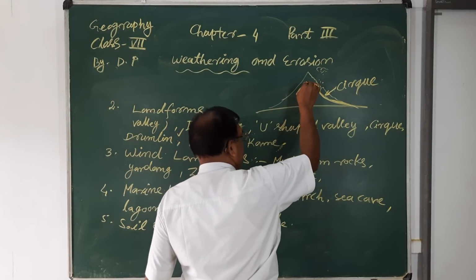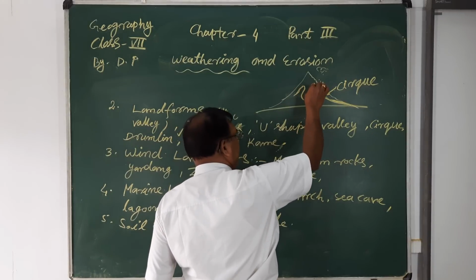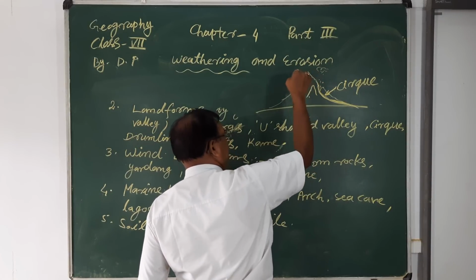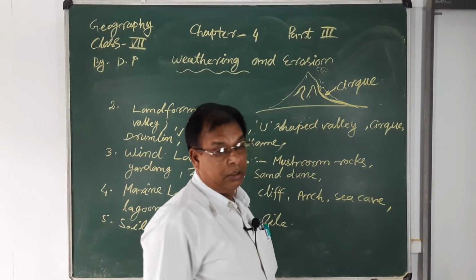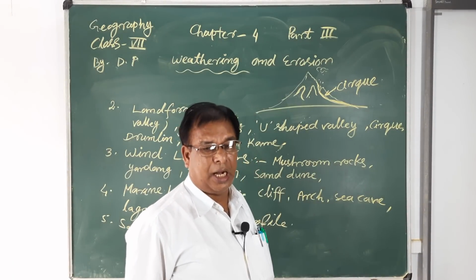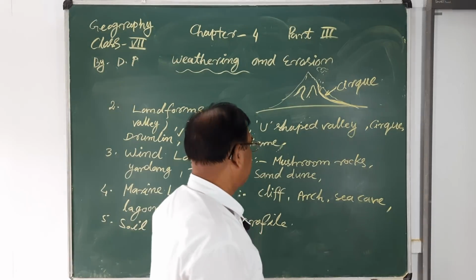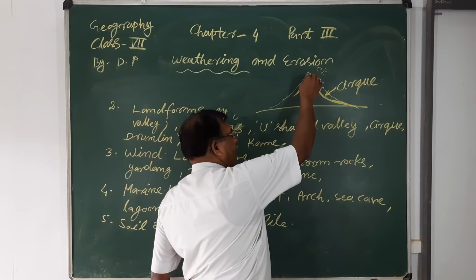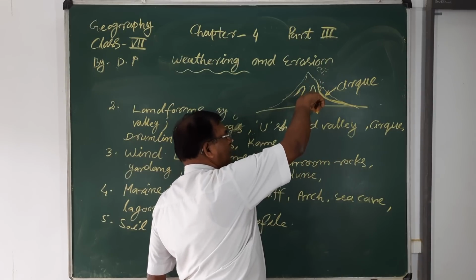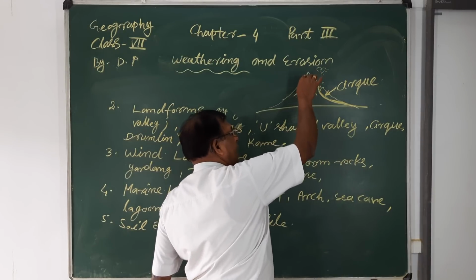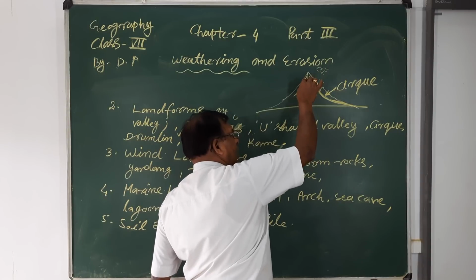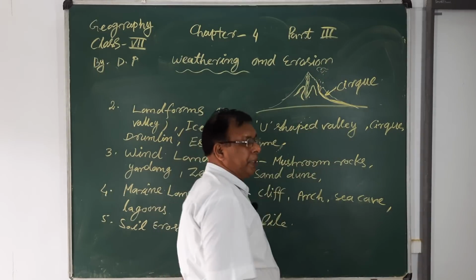And here also a cirque forms. So many cirques are formed in the glacier zone or the high mountainous zone after the melting of ice and form the glaciers.